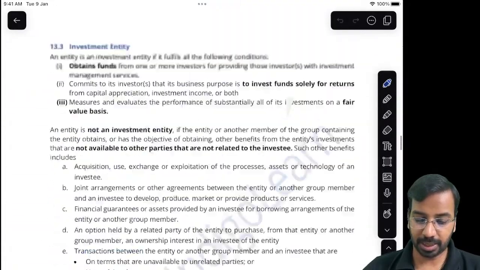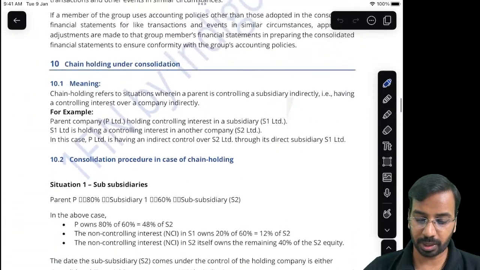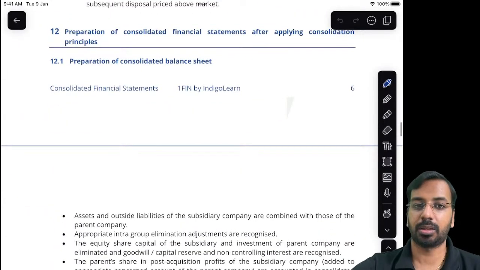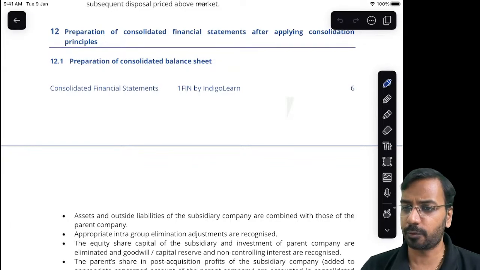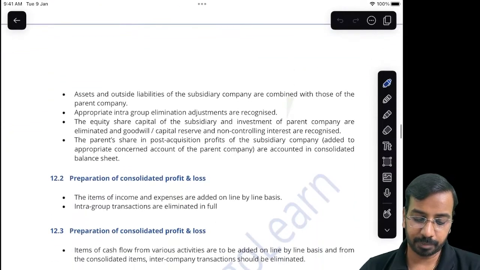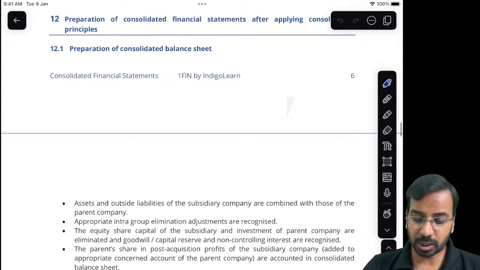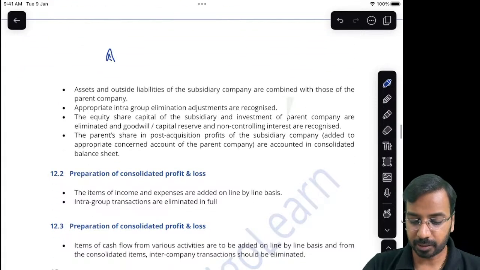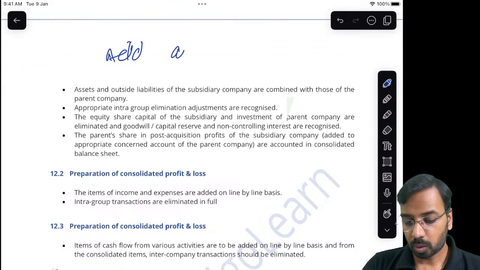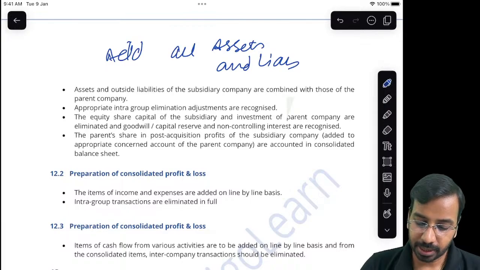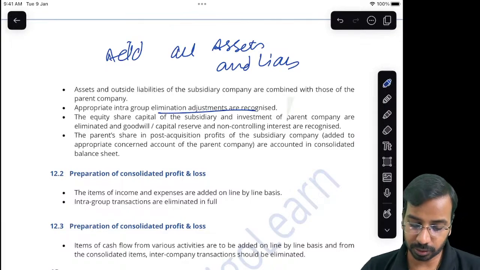So now we'll understand the theoretical aspects. Quick summary of how to account for consolidation or how to prepare the consolidated balance sheet. We have done enough number of questions, right? Now when we prepare the consolidated balance sheet, we simply add all assets and liabilities. Then eliminate intragroup transactions.